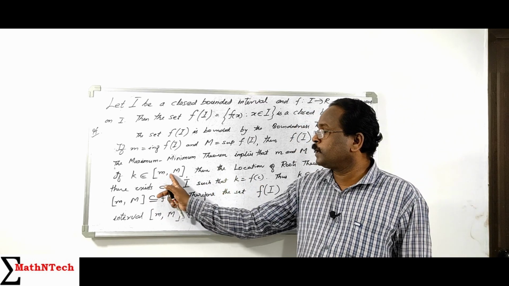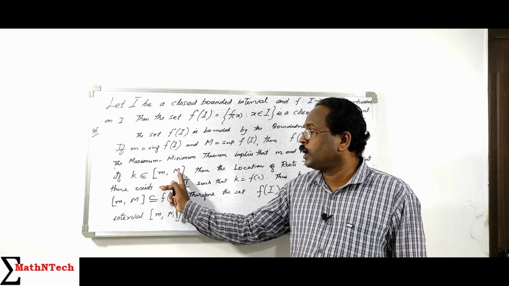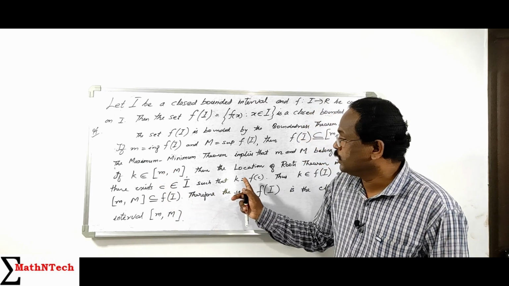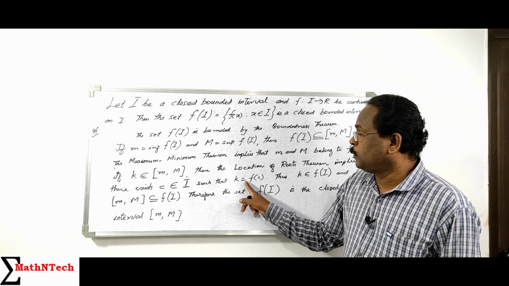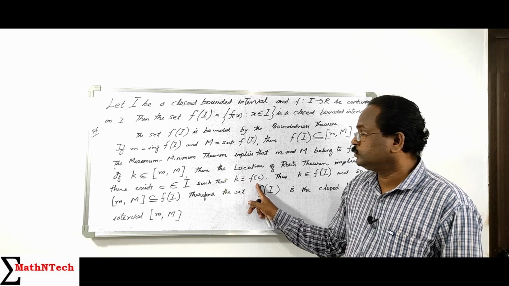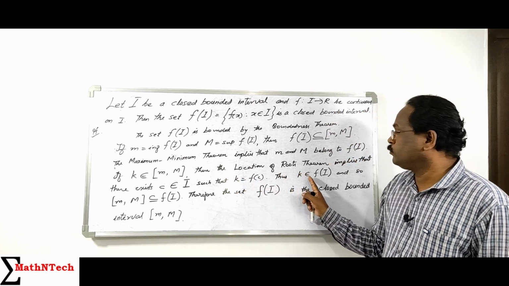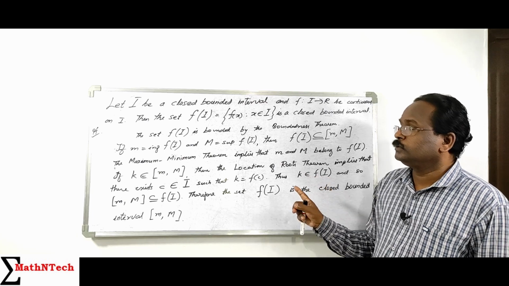So any number between small m and capital M can be written in the form f of c, which means k belongs to f of I.